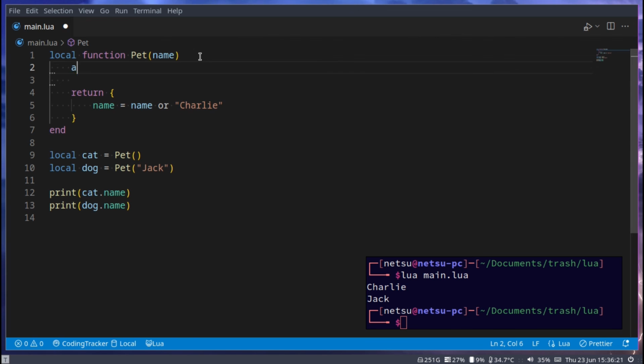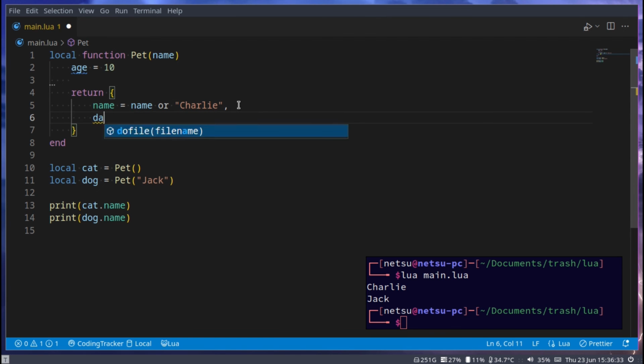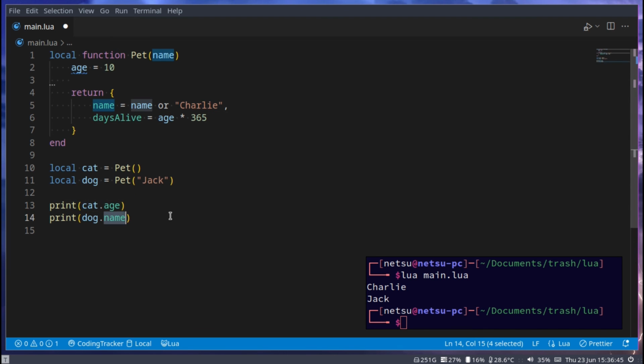to use. So if I go age is equal to 10, I cannot use this age here. I could use it here. So I could go days alive is equal to age times 365. There we go. Now here, I can't go cat age and then dog days alive. Only dog will return a value because age is not returned. Only the things in return are returned.